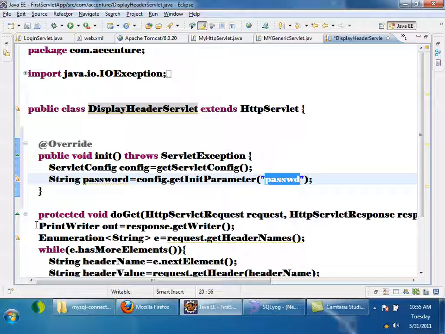But what if I want to create a database connection inside this servlet also? I need to access password here also, right? So what we understood is the init parameter configured for one servlet cannot be accessible inside another servlet. If I have configured init parameter for login servlet, inside that servlet only I will be able to access it. I cannot access it in another servlet, right? So what I want is some parameters which can be accessed by all servlets, right? So for that purpose we have another thing.